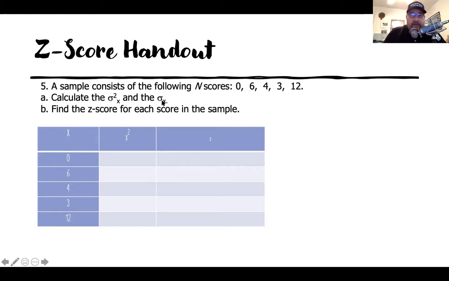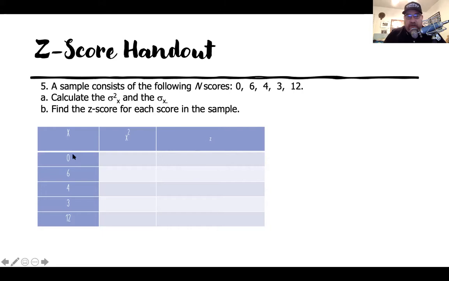So you need the average and you need the standard deviation in order to find the z score for each one of them. So I gave you a z column here. What I want you to do is transform this zero into a z score, right? So just run this zero through the z score formula. So it'll be zero, subtract the average, divided by the standard deviation. That'll give you the answer here.